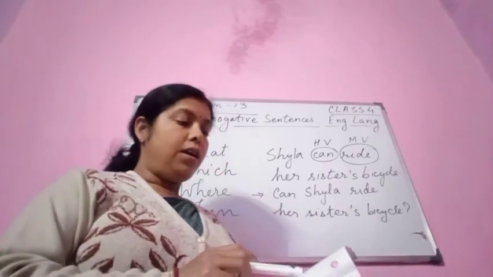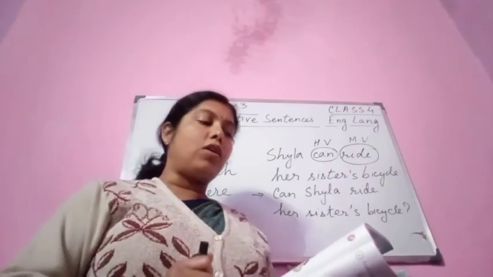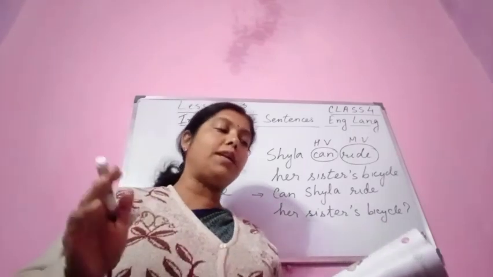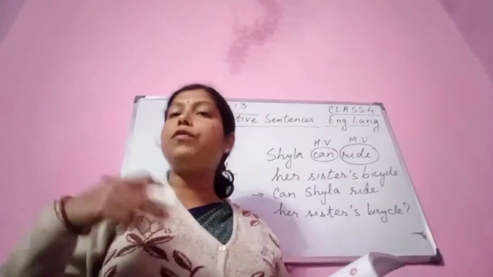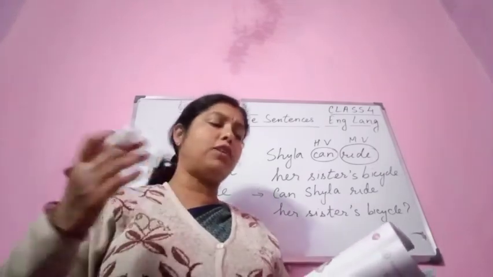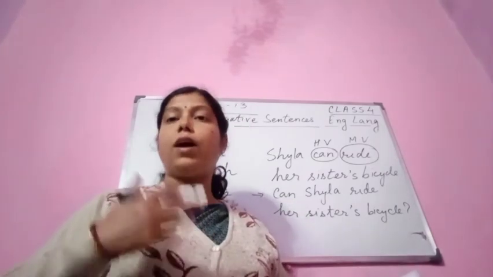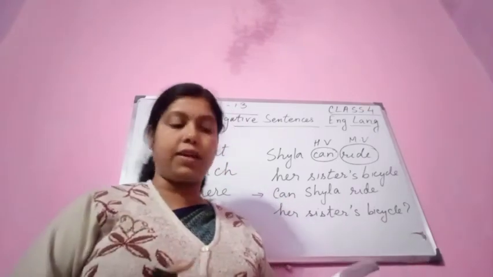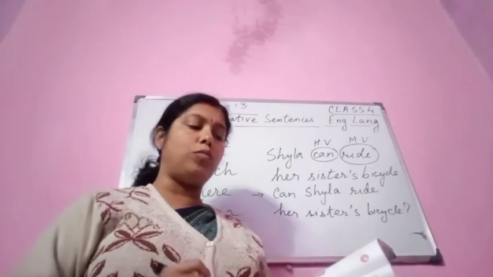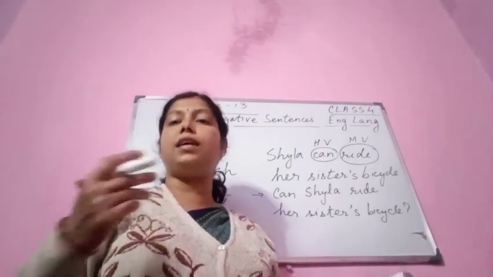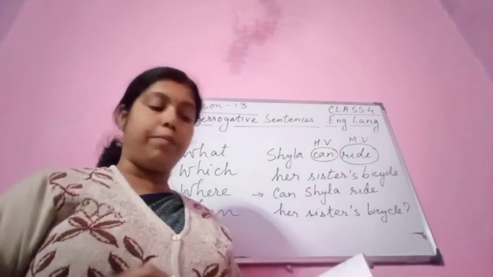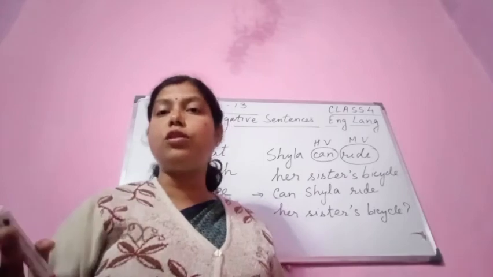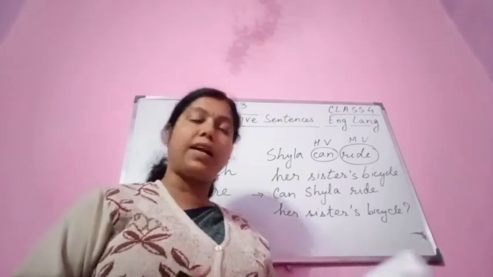Raju could not attend the picnic because he was sick. Here the reason is given. So you have to frame a question: Why couldn't Raju attend the picnic? They study in Raina's room. Where do they study? They study in Raina's room. Sumedha won the competition. Who won the competition? Now there is no need to write, because in my next class I am going to write the answers.